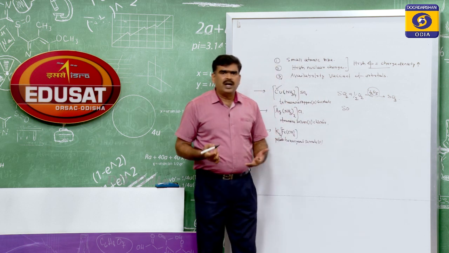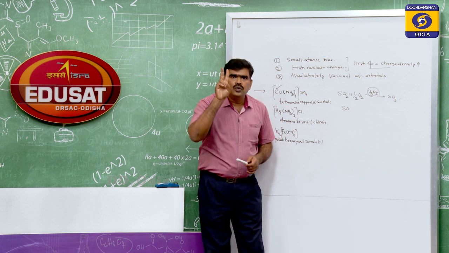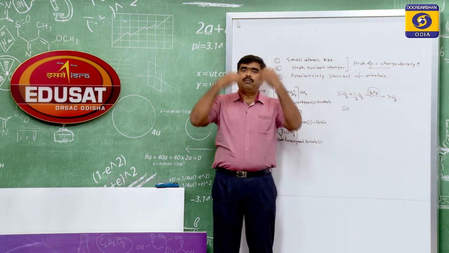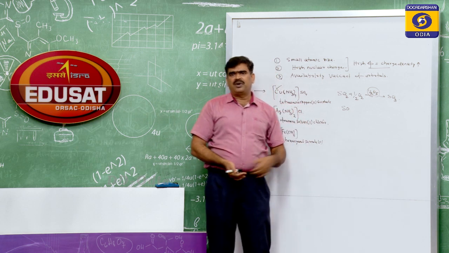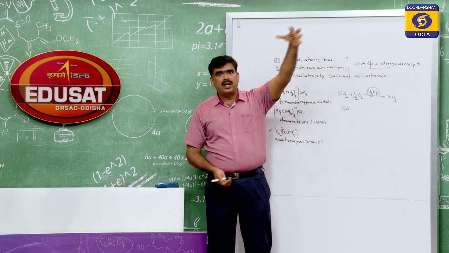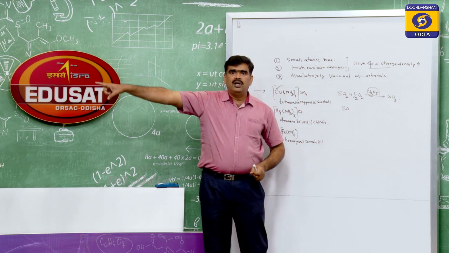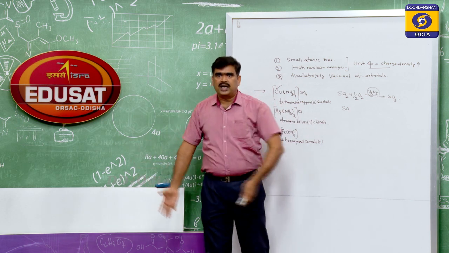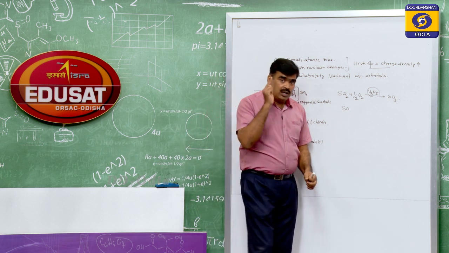Why vanadium pentoxide, or why do transition metal compounds act as a catalyst? What are the reasons? There are two reasons. Number one, they have variable valency, meaning they have a number of unpaired d electrons. How are these unpaired d electrons responsible for catalytic property? These unpaired electrons absorb a wide variety of radiations and supply this energy to the reactants as activation energy, activating them to react together. So this is one of the important properties.